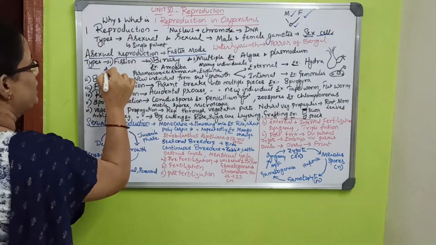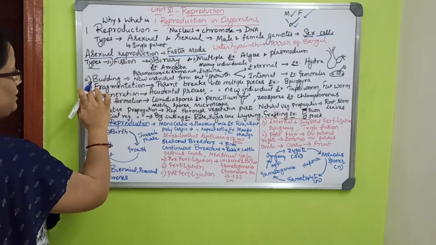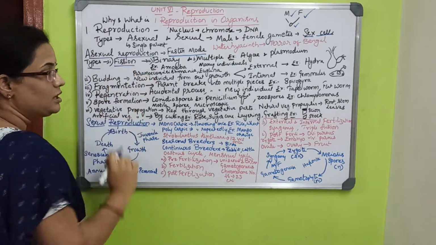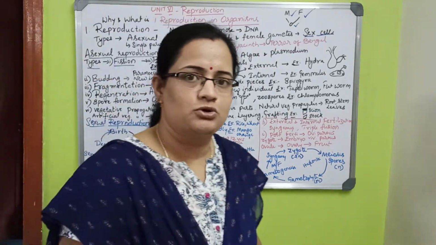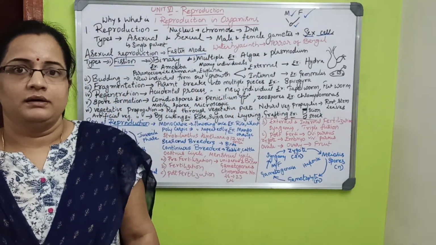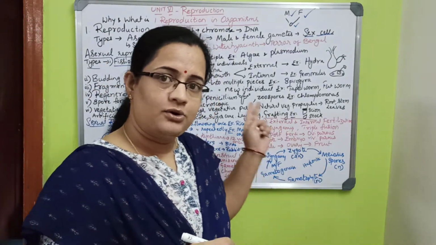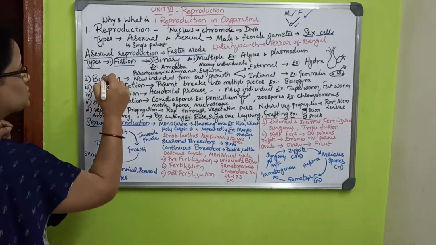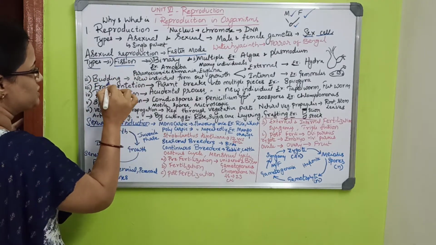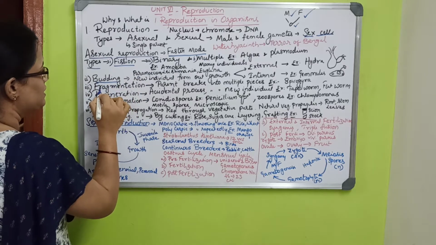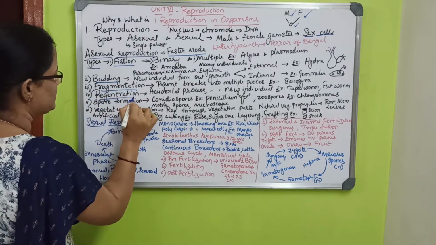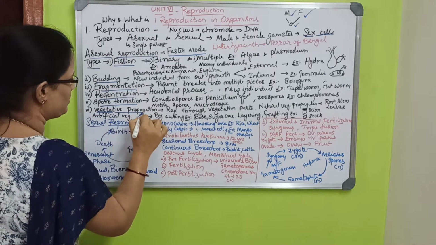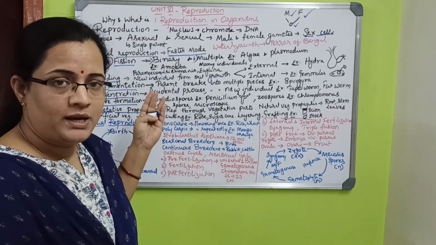In asexual reproduction there are 6 types: fission, budding, fragmentation, regeneration, spore formation and vegetative propagation. I will go one by one.